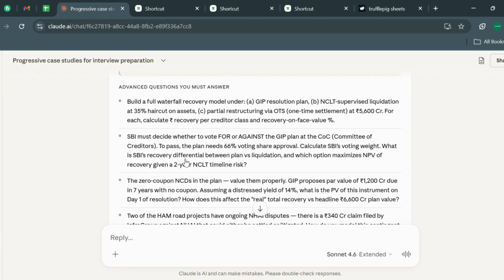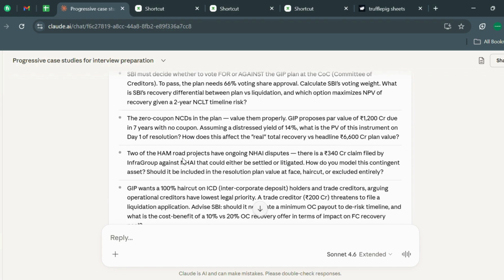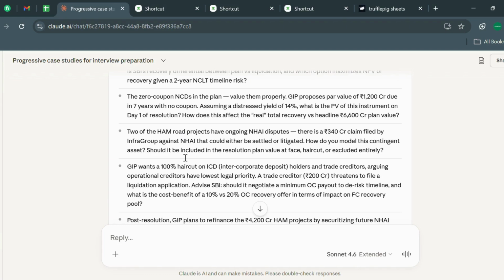To pass, the plan needs 66% voting share approval. Calculate SBI's voting weight. What is SBI's recovery differential between the plan versus liquidation? The zero coupon NCD in the plan, value it properly. GIP proposes par value of 1,200 crore due in 7 years with no coupon, assuming a distressed yield of 14%.